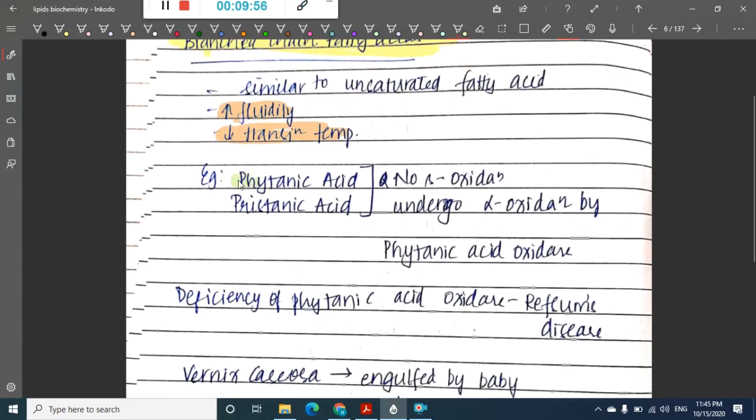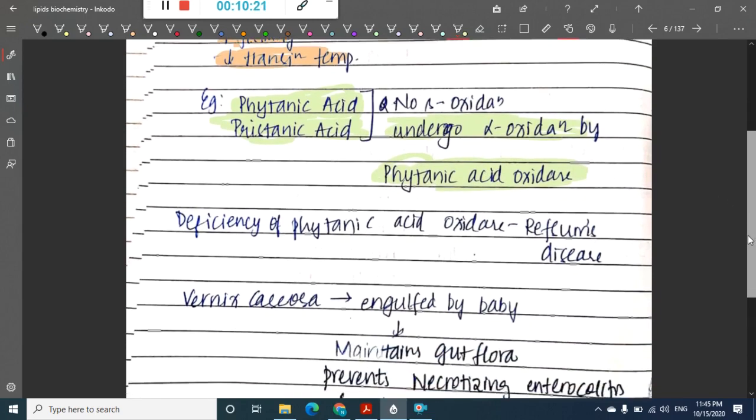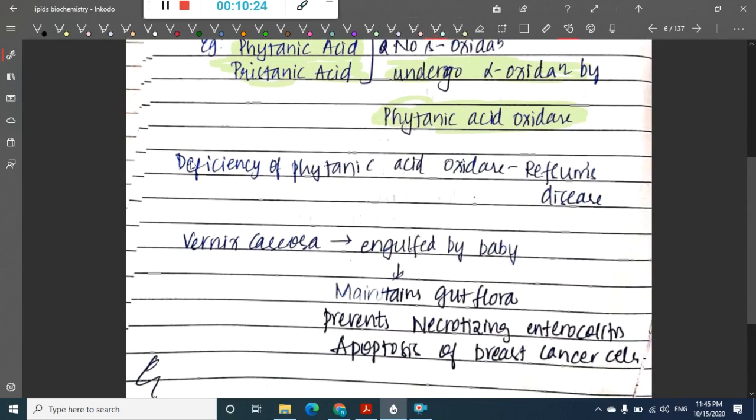Examples of branched chain fatty acids are phytanic acid and pristanic acid. These branched chain fatty acids cannot undergo beta oxidation, so they mainly undergo alpha oxidation with the help of the enzyme phytanic acid oxidase. Okay, then important thing is, whenever there is deficiency of phytanic acid oxidase, this leads to the disease called Refsum's disease.